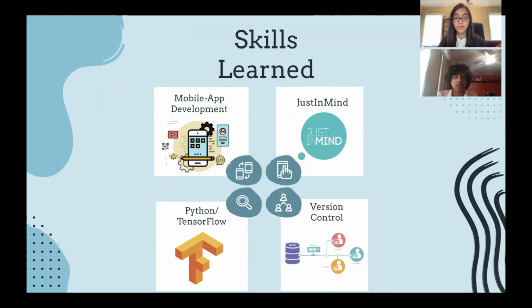section of the app. Another important skill that we had to master before working on the app was Git for version control. Since both of us were working on the project together, we had to make sure that we could store and edit code efficiently, and Git helped us a lot with this.